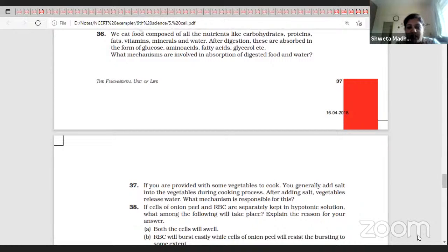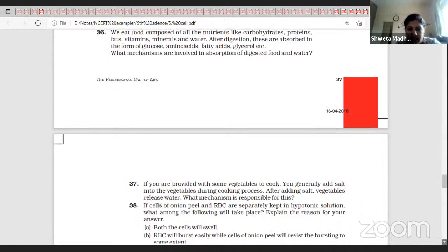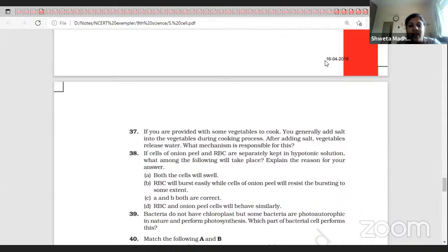A cell of onion peel and RBC are separately kept in a hypotonic solution. Hypotonic solution means? The solution which has lesser concentration, that means solute particles are less. What among the following will take place?